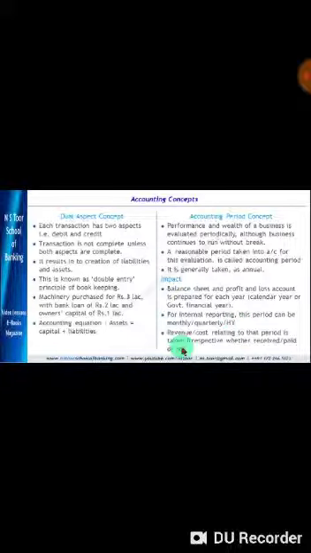Revenue or cost relating to that period is taken irrespective whether received or paid or not. So this would depend upon the accounting methods being followed. In accounting concepts, the other concept is called accrual concept. Friends, it is accounting of receipts and payments and recording of transactions as part of and relating to a particular accounting period, irrespective of whether these have actually happened or not.